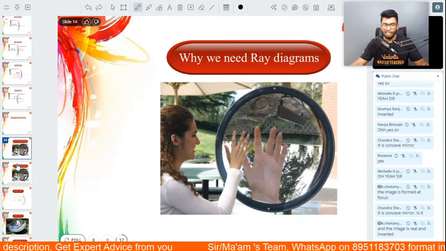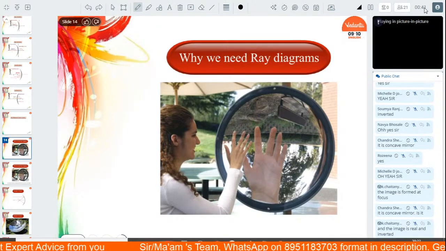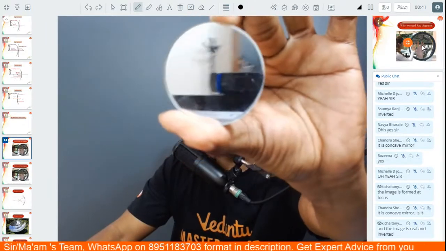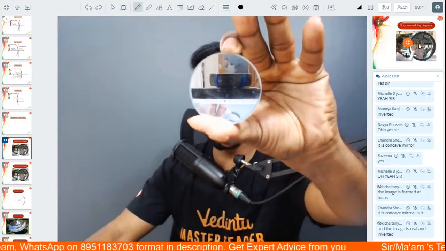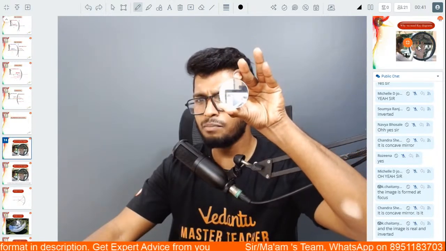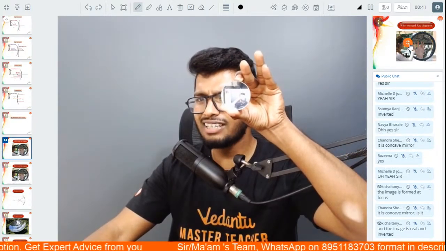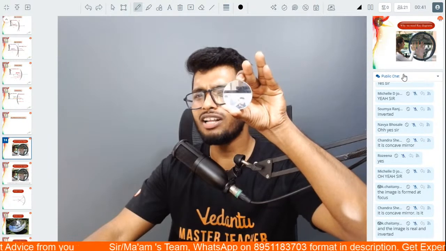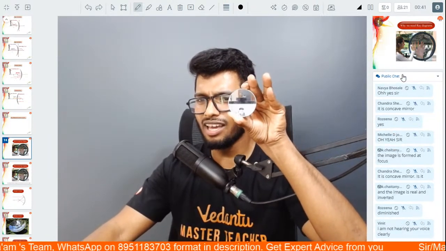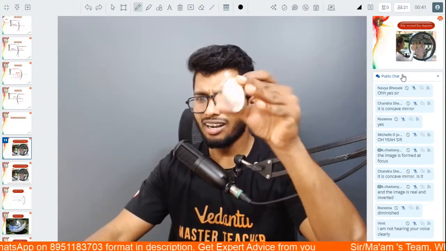Okay, let's take a convex mirror now. We'll do the exact same experiment with this one. Everyone look at this one. As I take it further away, there is not much change happening except for the fact that the image is getting smaller and smaller. Yes, it's getting smaller as I take it further and further away, right?